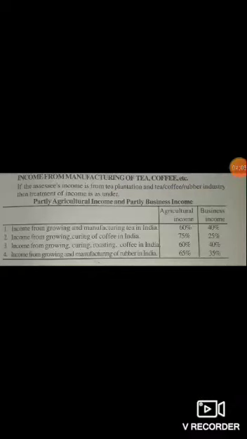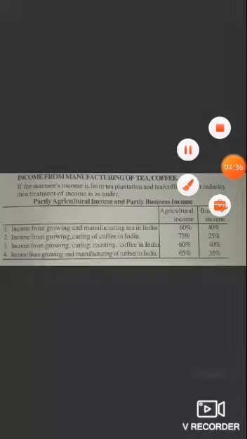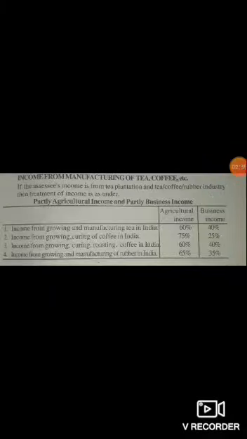Now see an example for agricultural and non-agricultural income. Here we are taking tea and coffee to segregate the agricultural income into agricultural and non-agricultural income. If an assessee's income is from a tea plant, tea, coffee, or rubber industry, then the treatment of income is as under: partly agricultural income and partly business income.